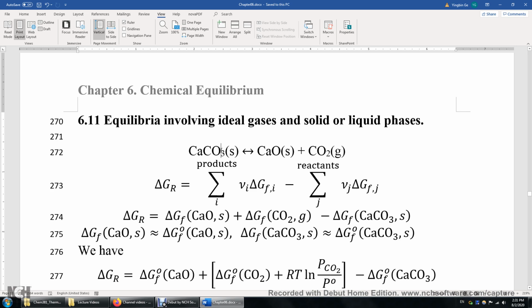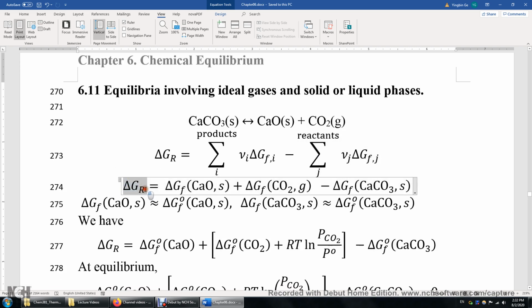This is the decomposition of solid calcium carbonate into calcium oxide and CO2 gas. First, the Gibbs energy of this reaction is the Gibbs energy of formation of the products minus the Gibbs energy of formation of the reactants. Therefore, we write out the Gibbs energy of the reaction as the Gibbs energy of formation of CaO, calcium oxide, CO2, and then minus this reactant, calcium carbonate.